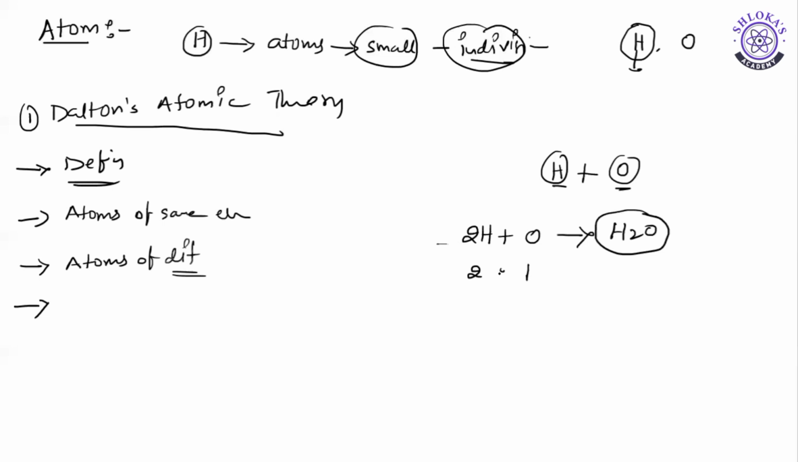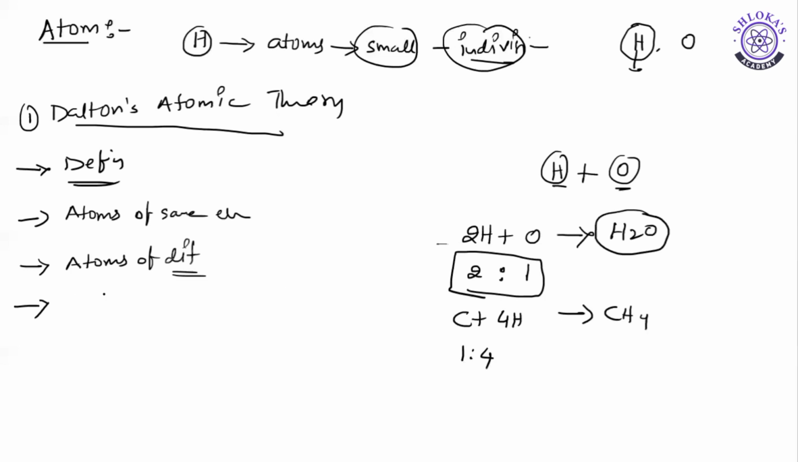What is the ratio of these two atoms? 2:1, which is the simplest whole number ratio. Not only here, you can take CH4 also, methane, where you need 1 carbon and 4 hydrogen. The simplest whole number ratio is 1:4. Now, what is the fourth point?